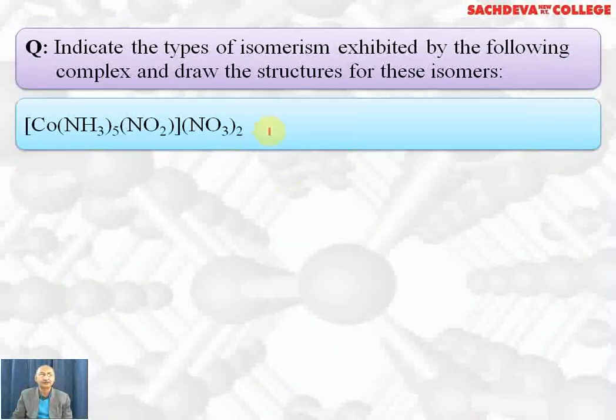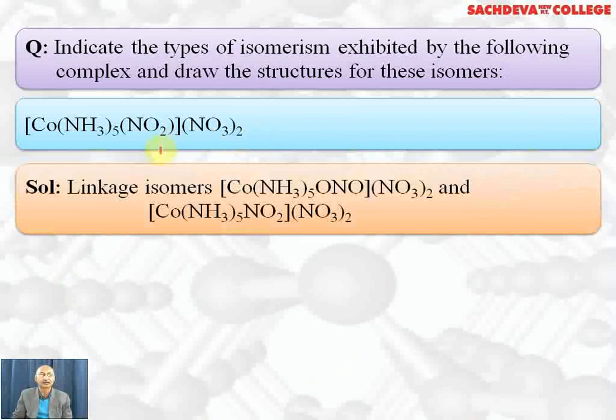Next compound, we want to know what type of isomerism it will show. It will show only linkage isomerism because the nitro group is an ambidentate ligand. So it can be written as ONO or NO2, and these are the linkage isomers possible for this complex.